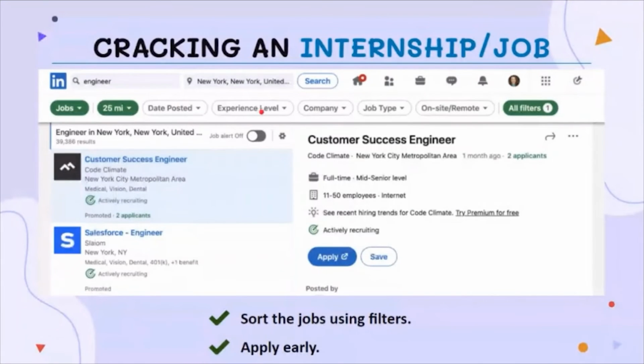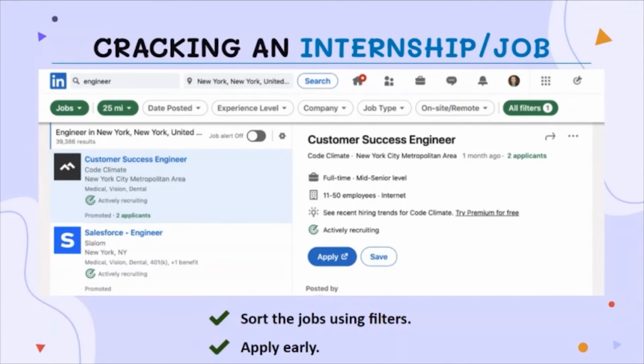as intermediate experience level. Or let's say you want to do an internship for a startup, so under the company filter you can select startup. And if you want to do an internship or a full-time job, you can choose a filter under the heading named job type. So using the correct filters, you will get the job offers or the job alerts relevant to you.